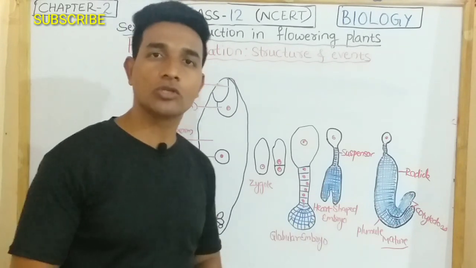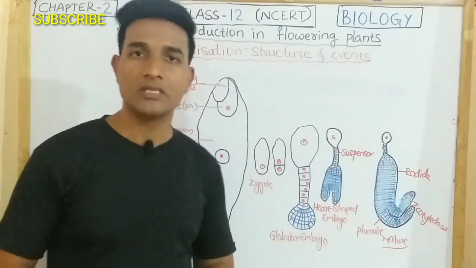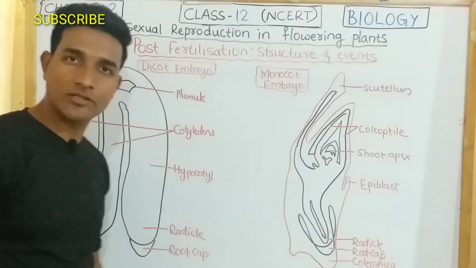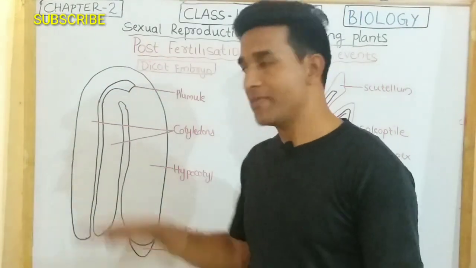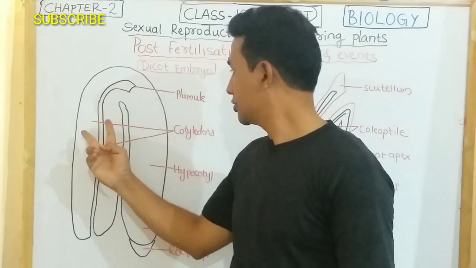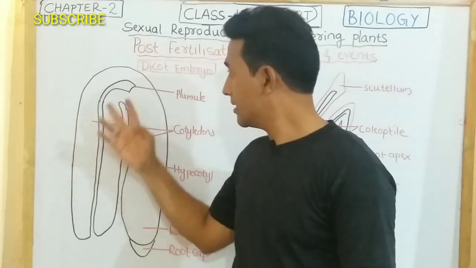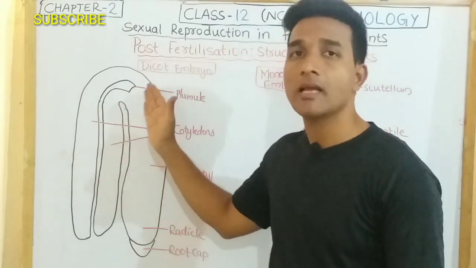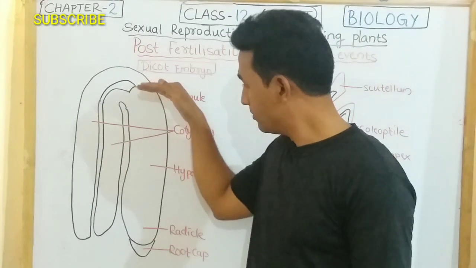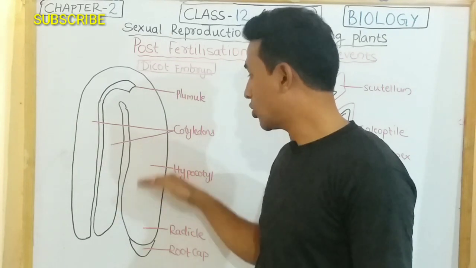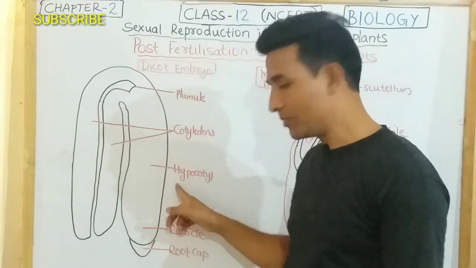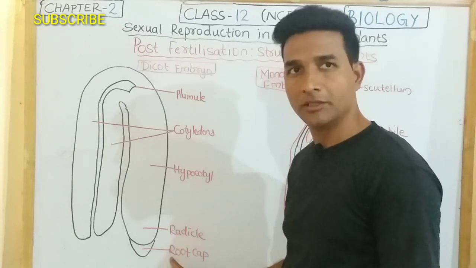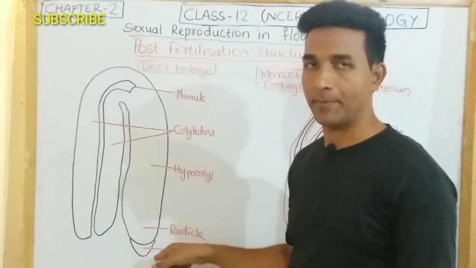Now we study two types of embryo: dicot embryo and monocot embryo. The dicot embryo consists of the embryonal axis and the two cotyledons. The part above the embryonal axis is called the epicotyl, and the part below the embryonal axis is called the hypocotyl, which terminates into the radicle and then the root cap. The root tip is covered by the root cap.